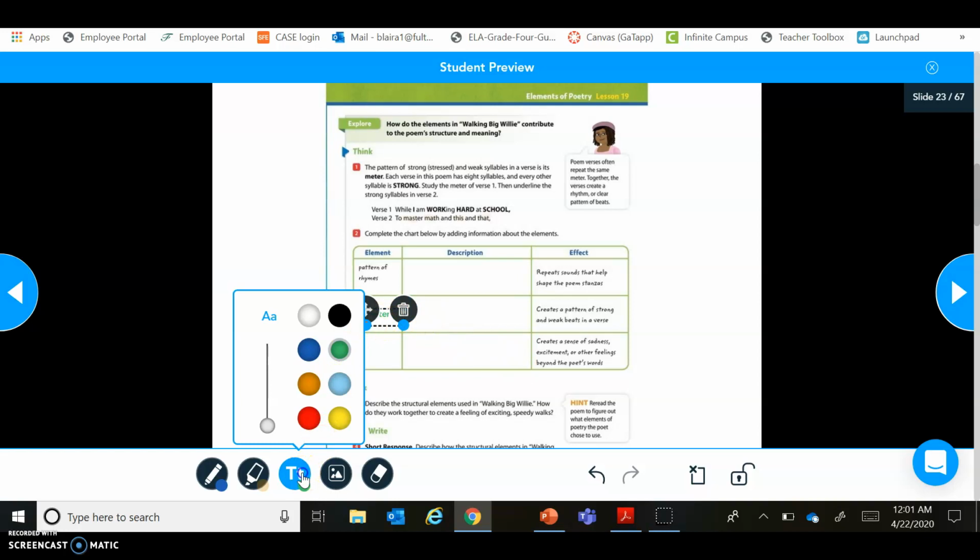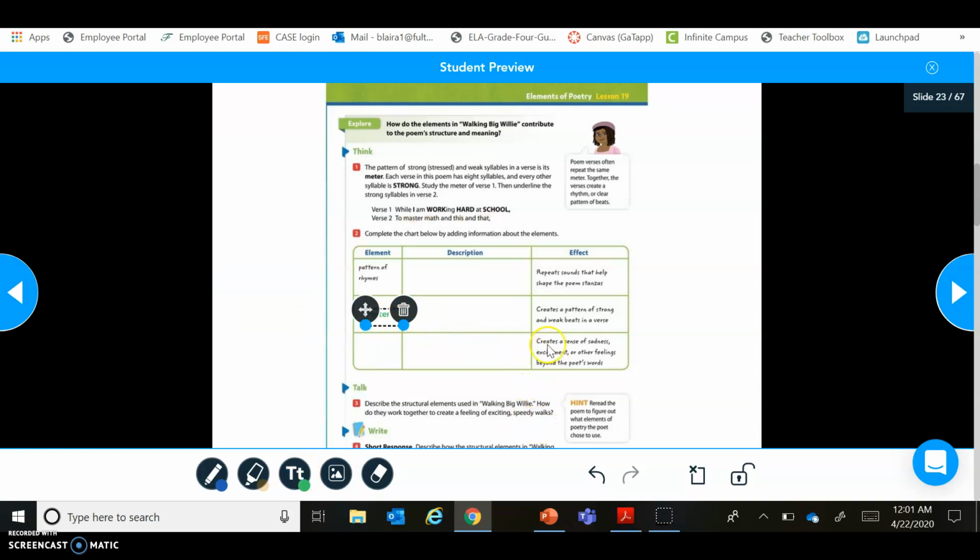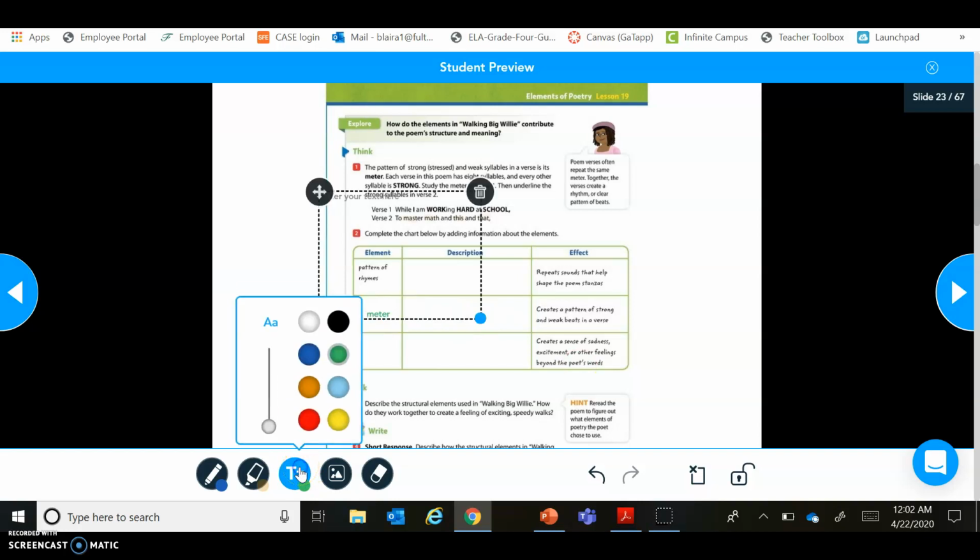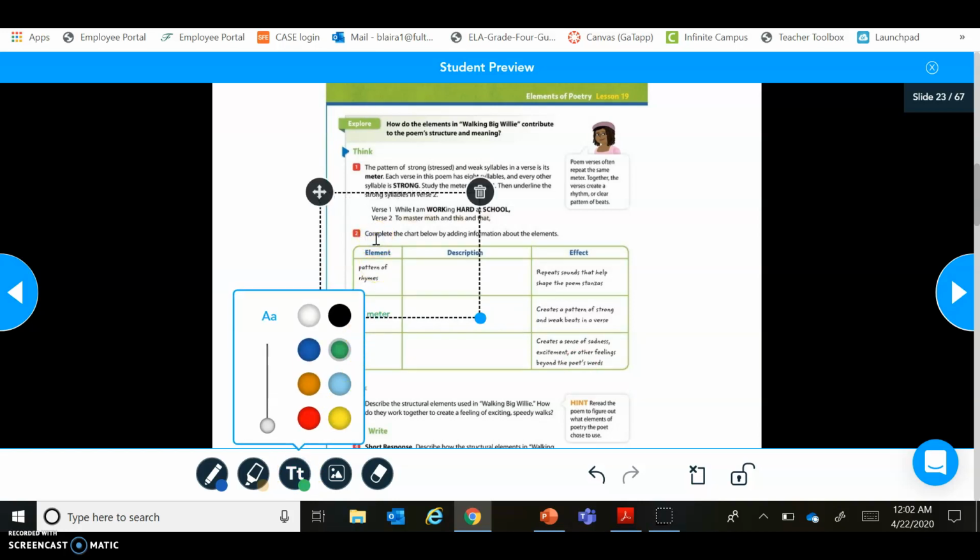Let's see if we can figure out the next one. The effect of this different structural element is that it creates a sense of sadness, excitement, or other feelings beyond the poet's words. So this gives us feeling. I think when we really feel something, it's because it's got a beat to it. So I think that the one that we're going to be writing about here is going to be the rhythm. So we're going to type in this box, rhythm.